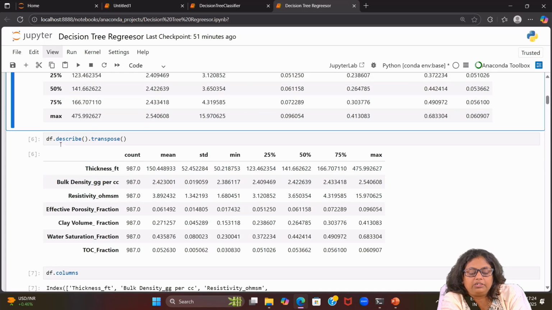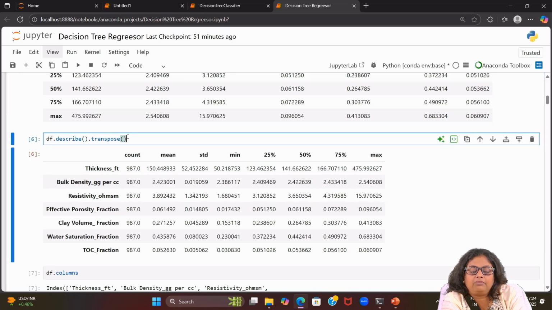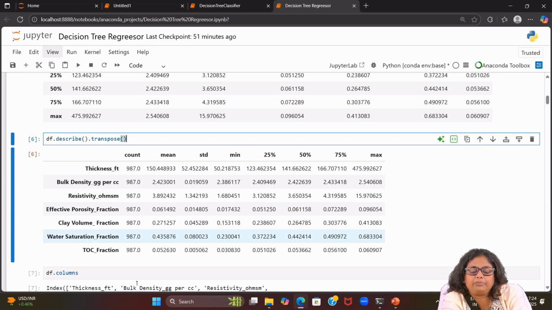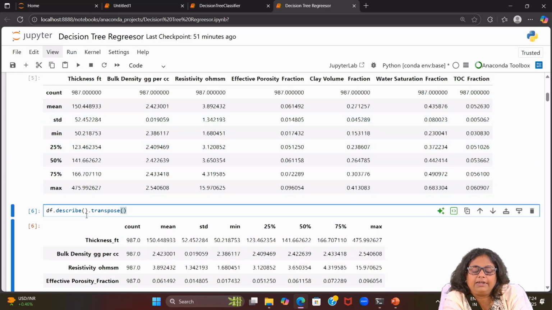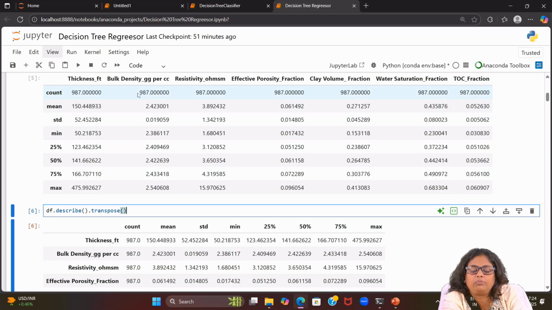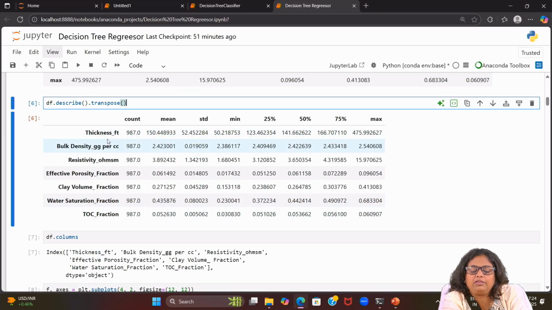What I'm doing here is just making the transpose. So df.describe, and then we transpose it. What you get here is that the values which were the indexes will go to the top as columns, and all the values from the row side will come as indices. So this is what we have done.